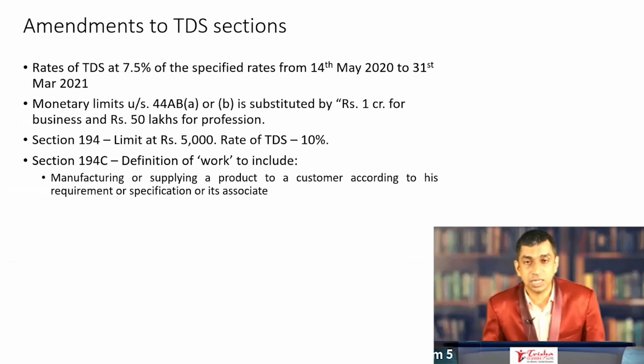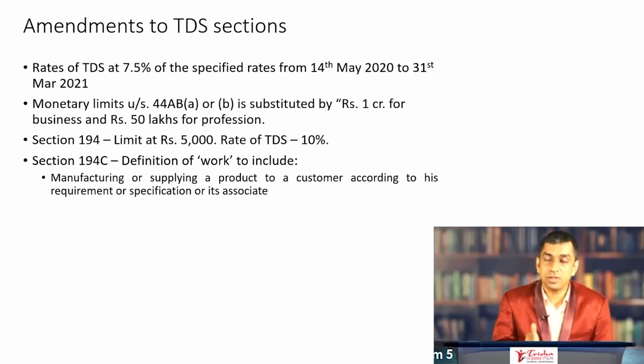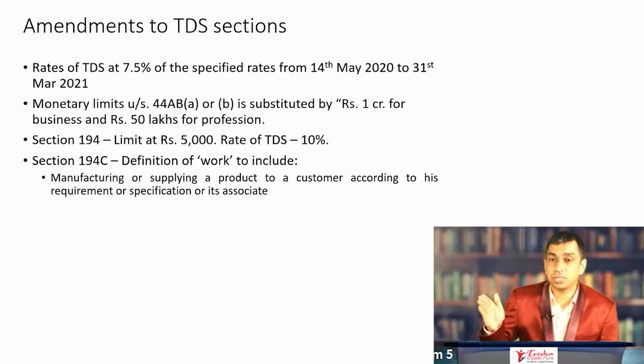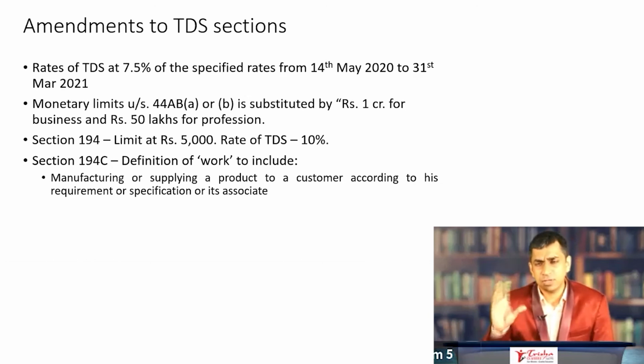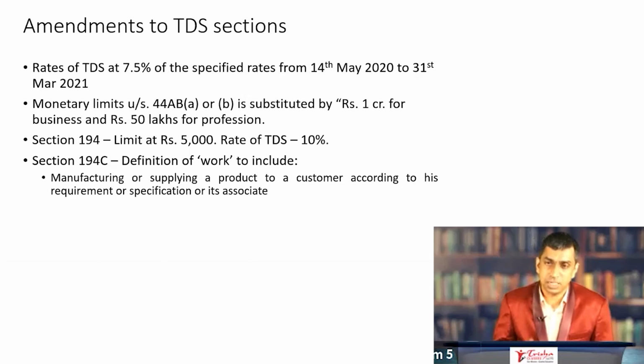One more change that has taken place: a number of these TDS sections were made applicable to individuals and HUFs only if section 44AB subsection 1 was applicable to them, that is, the limits mentioned in section 44AB subsection 1. There was some confusion in this regard, which may not be relevant for our present discussion. Now, many of these sections could be 194C, could be 194J, could be 194I.